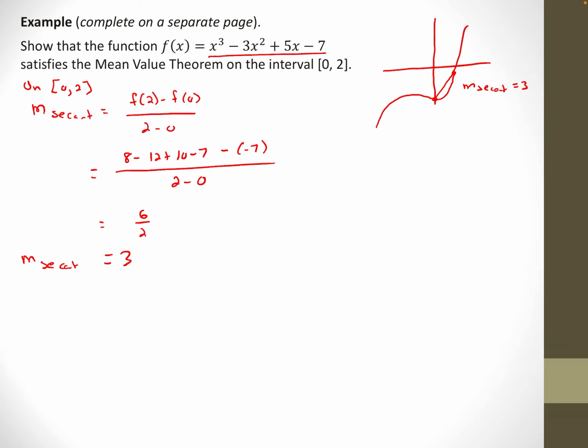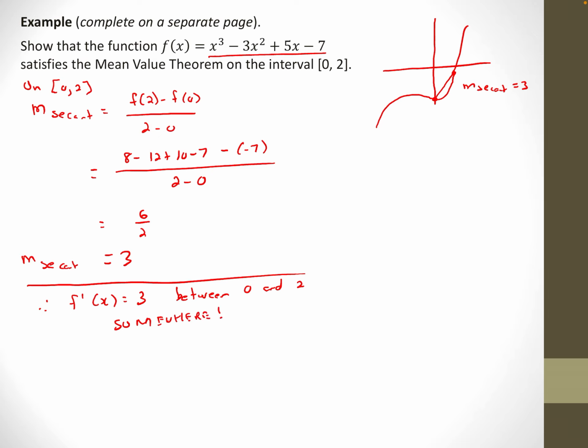So, to satisfy the mean value theorem, what I need to say then is, therefore, f prime of x equals 3 between 0 and 2. Somewhere in there, it must match up and actually have slope 3. And in my diagram, now I don't know if I've done the right graph here or not, you can see somewhere there it's going to have that slope. So what is that point?